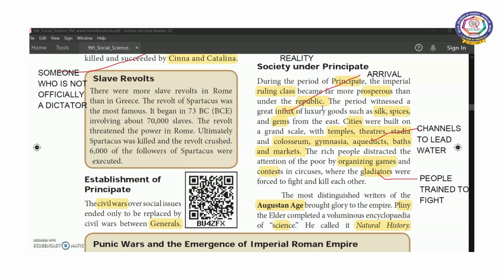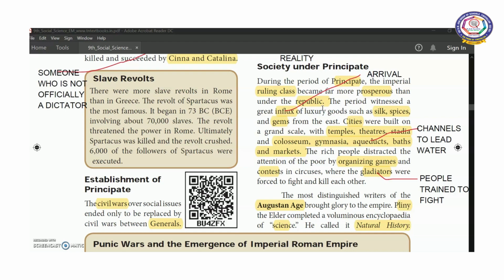The period witnessed a great influx, meaning arrival, of luxury goods such as silk, spices and gems from the east. Cities were built in a grand manner with temples, theatres, stadiums. The Colosseum was also a large building which may be used as a theater or stadium.